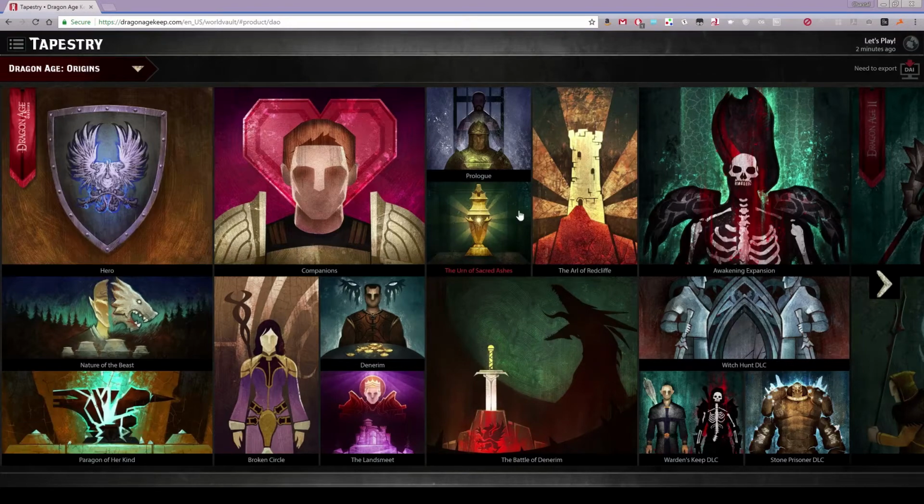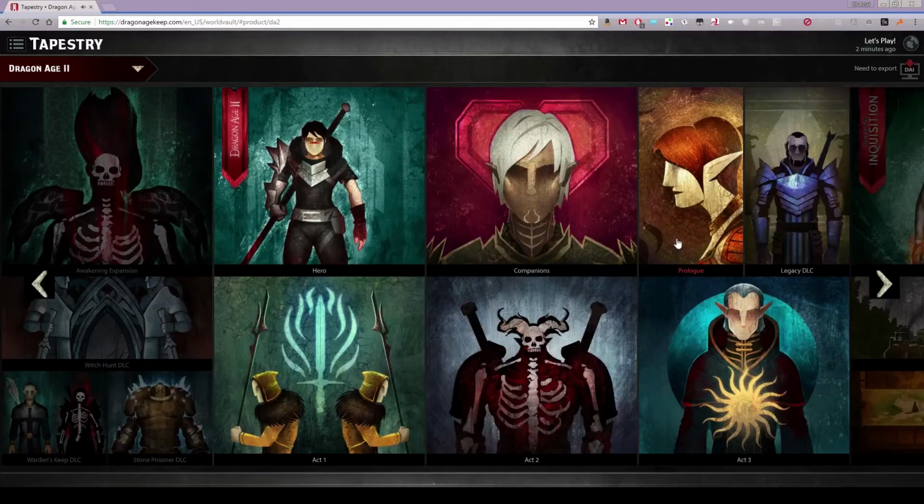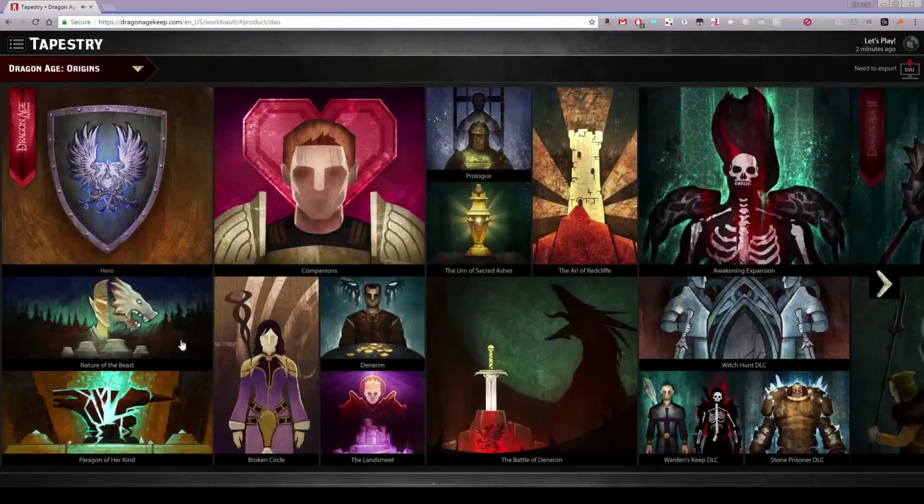website is that not only do I have this wonderful tapestry, which is beautiful, by the way, the artwork is absolutely amazing, that lets me go through and review all the major and many of the minor decisions that I've made in the games. There's also a great little video feature that uses your world state, and it's narrated by Brian Bloom, the voice of Varric, to review and go through the world state. It's a fun little animated thing.